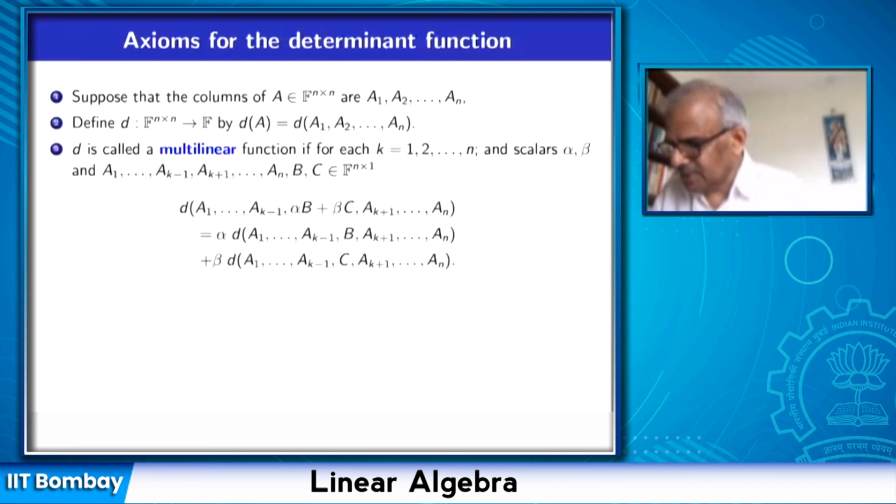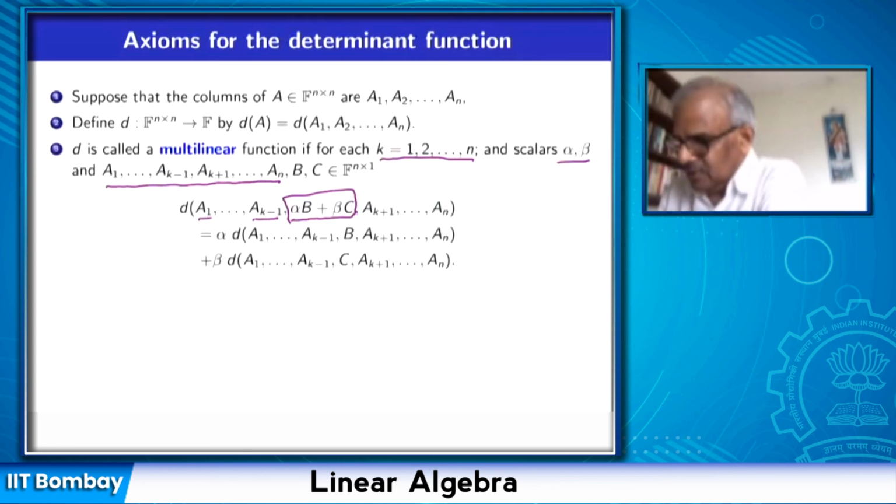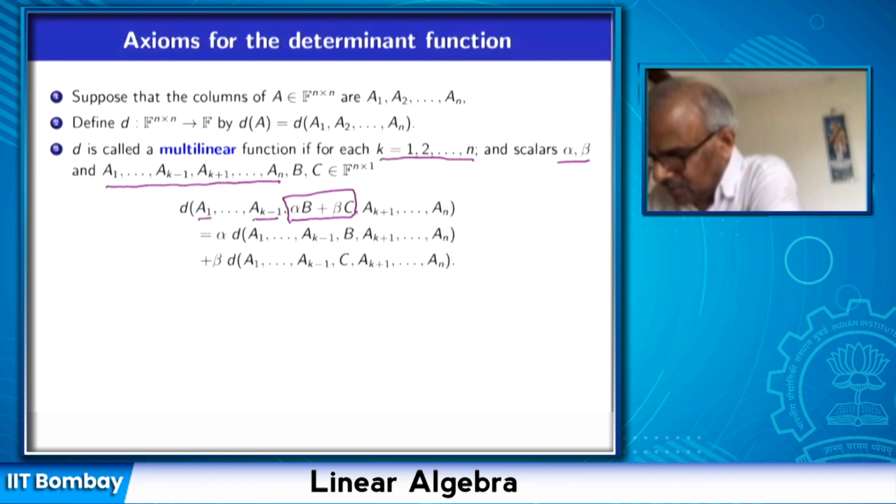It's called a multilinear function if, for every k and all scalars alpha, beta, where a1, ..., an are column vectors of the matrix and b and c are other column vectors, we look at the matrix whose column vectors are a1, ..., a(k-1). These are the first k minus 1 column vectors of the matrix. But the kth column vector is this linear combination of b and c, alpha b plus beta c. So b and c are column vectors with n components, and I take this linear combination of b and c. The kth column vector of the matrix now is alpha b plus beta c, and then I keep the other column vectors, a(k+1), ..., an.